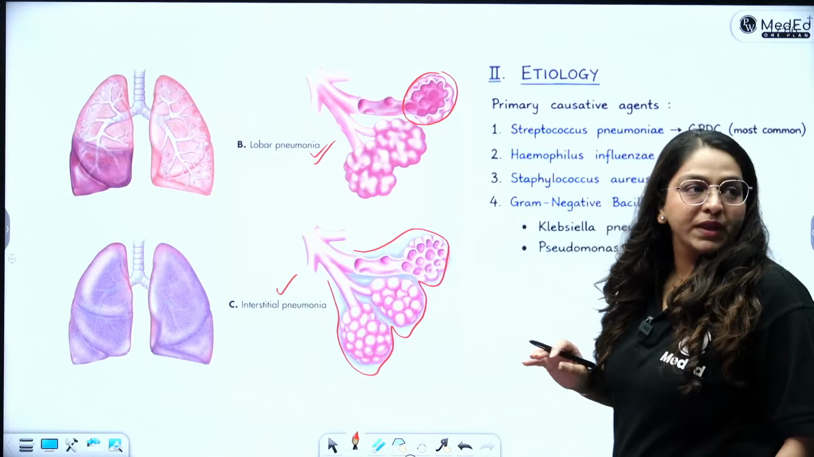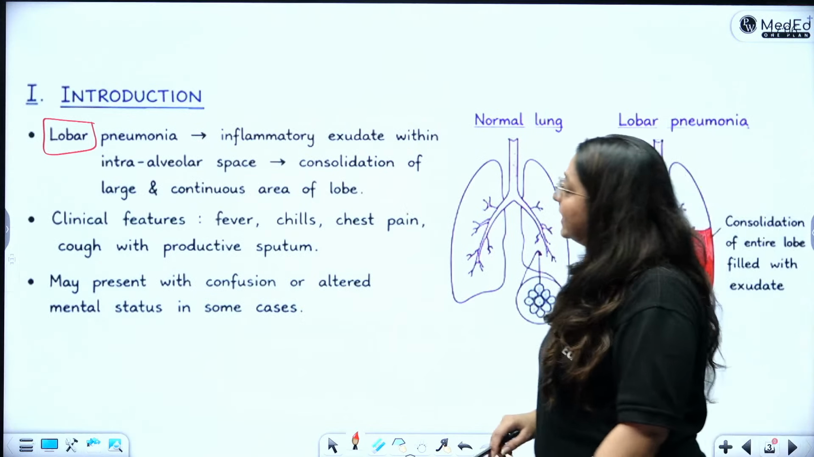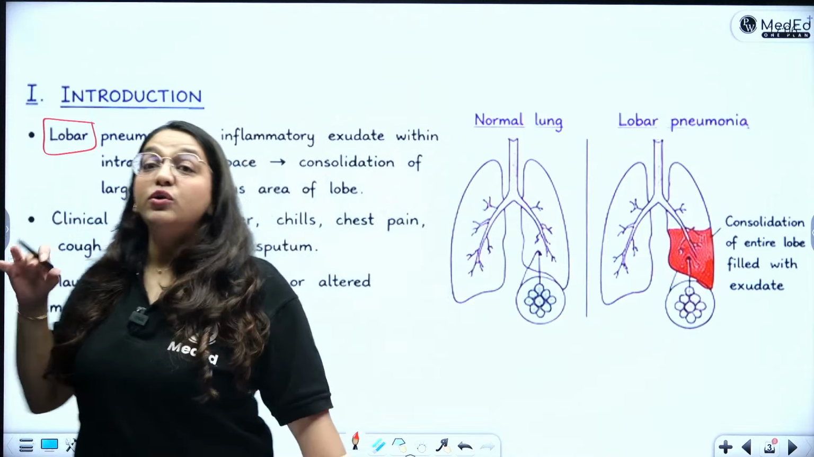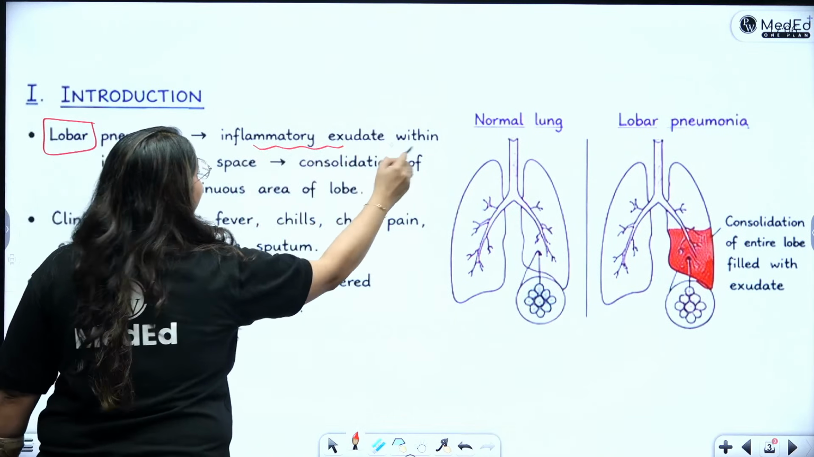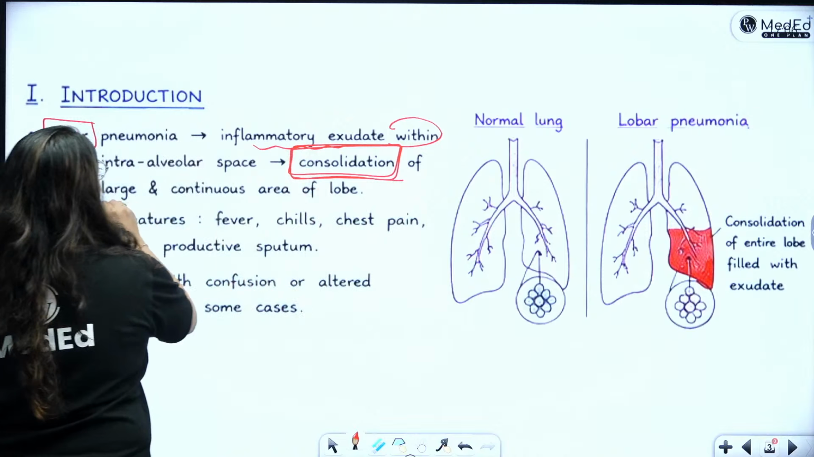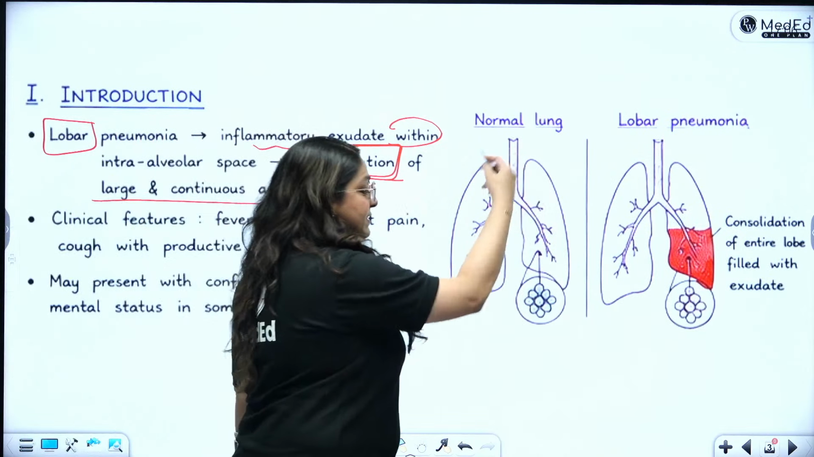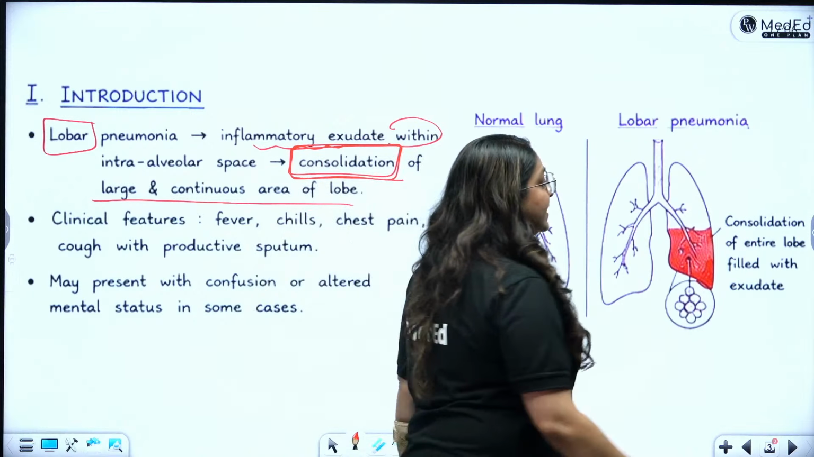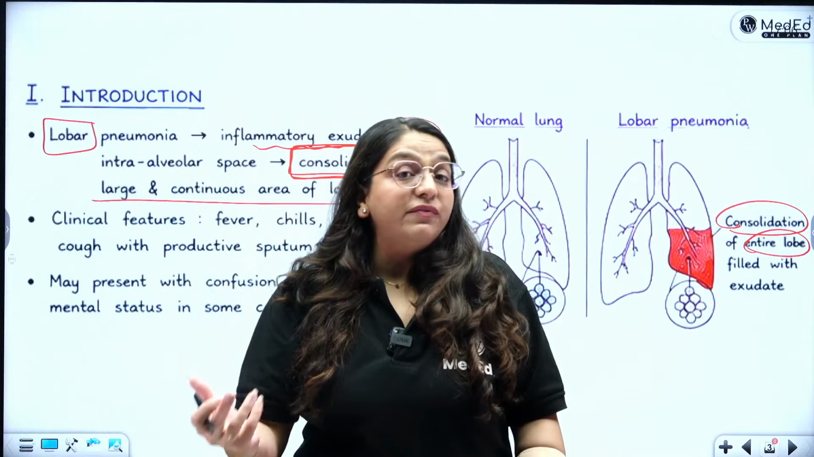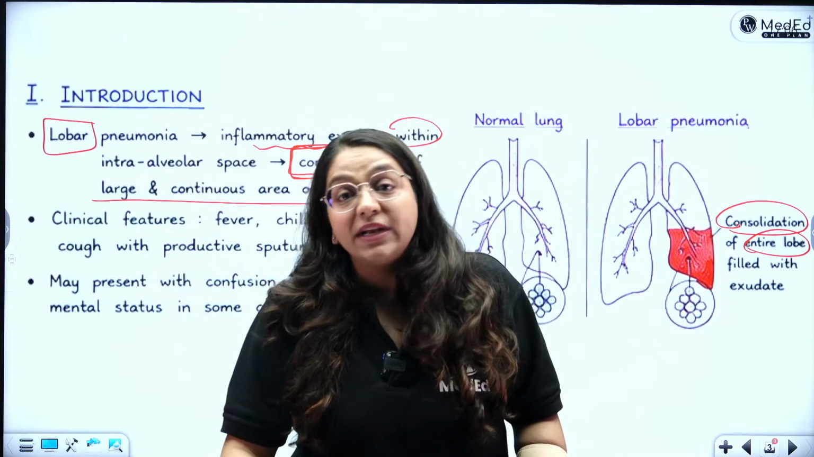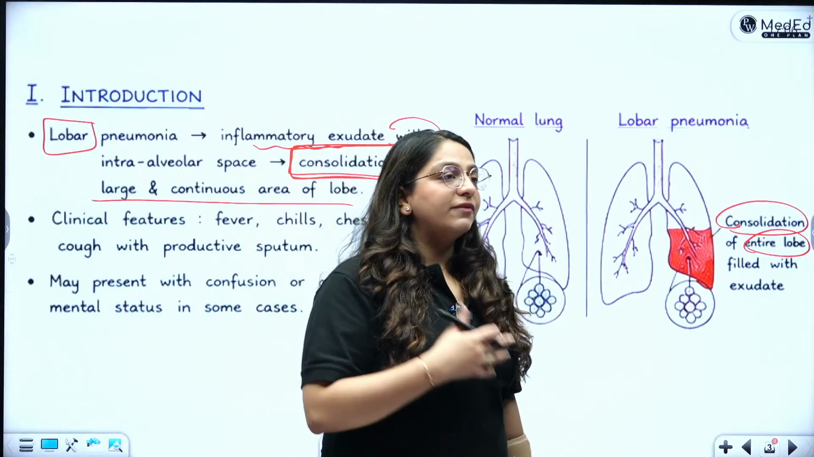Okay, bacteria. चलो जी, सो बैक्टीरिया में हम बात करेंगे. जब हम लोबार निमोनिया को डिफाइन करेंगे तो कैसे डिफाइन करेंगे? Inflammatory exudates within the intra-alveolar spaces, consolidation. Basically, you will see consolidation of the large and continuous area of the lobe. So, if this is a normal lung, these are the normal alveoli, then this entire lobe is going to be consolidated. You know what is consolidation? It is a solidification of that area. Therefore, you can examine it on physical examination, general physical examination, which you read in medicine, right?